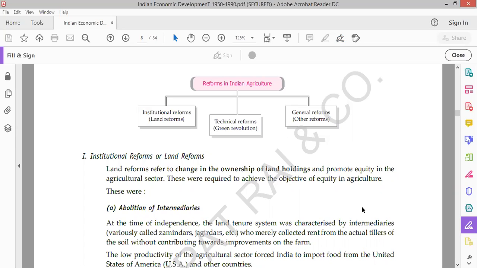Now the third chapter in this time period 1950 to 1990 will be the industry. Now we will study about the industry, what the industry is and how industry is being benefited from this. Industry को कैसे benefit मिला? What policies were framed by Indian economy for the industries? कि इंडियन इकोनॉमी ने इंडस्ट्रीज के लिए क्या क्या पॉलिसीज फ्रेम करी. नेक्स्ट चैप्टर हमारा इंडस्ट्री रहेगा. We will start from tomorrow.